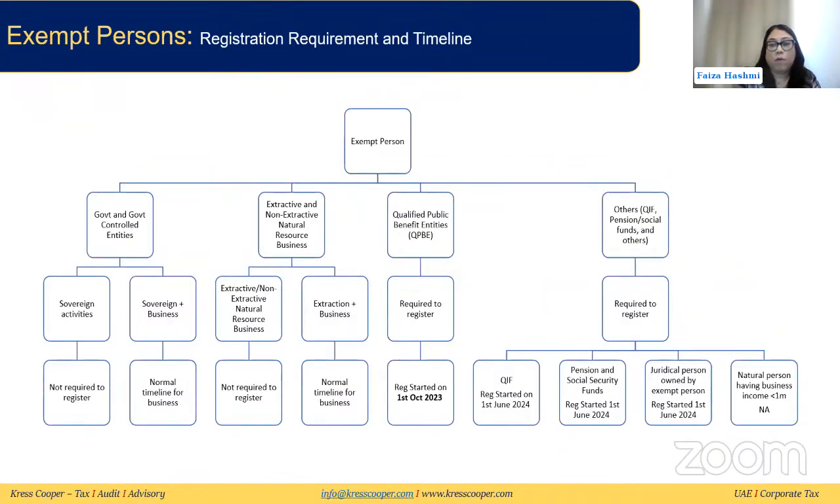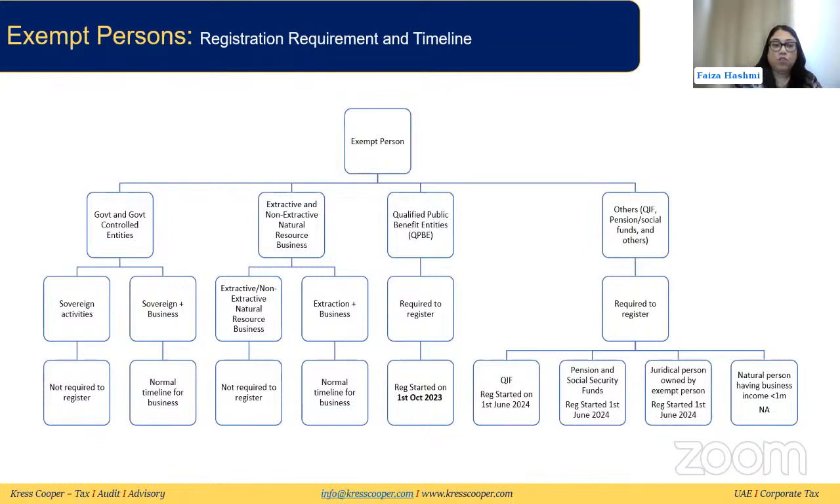So if we talk about the registration requirement, moving on from who has an automatic exemption and who doesn't have an automatic exemption. Now we discussed the government and government controlled entities, that they might be doing only the sovereign activities or the mandated activities, or they might be doing other business activities as well. So if they are purely doing the sovereign activities or the mandated activities, then they are not required to register and they have this automatic exemption.